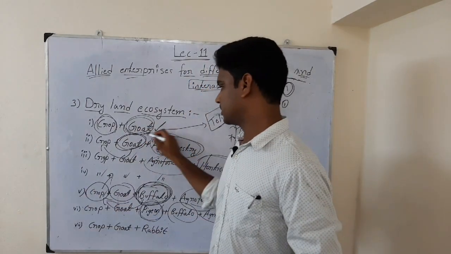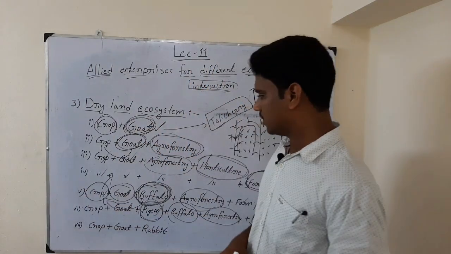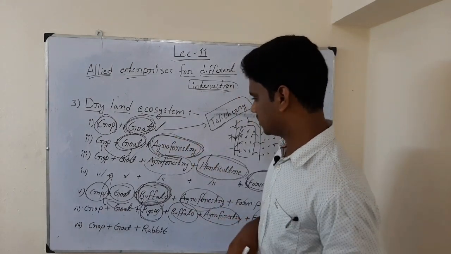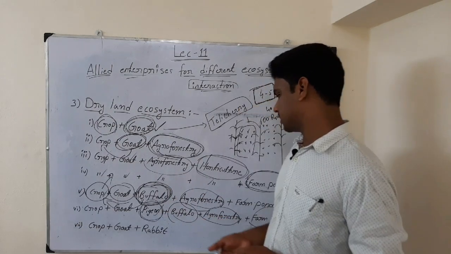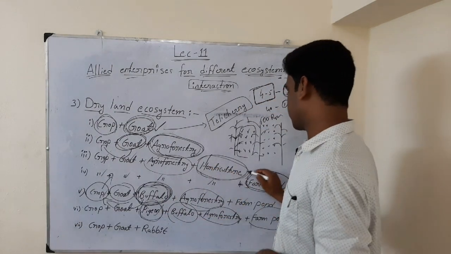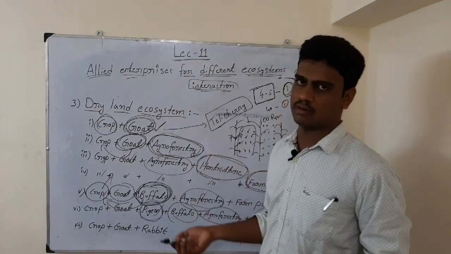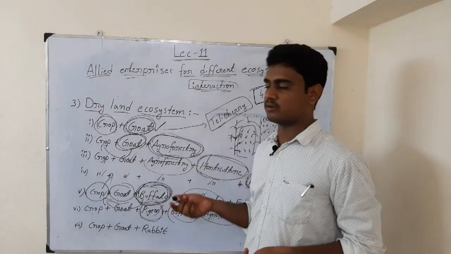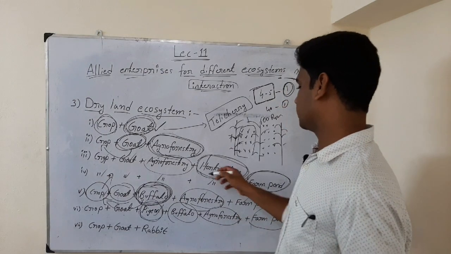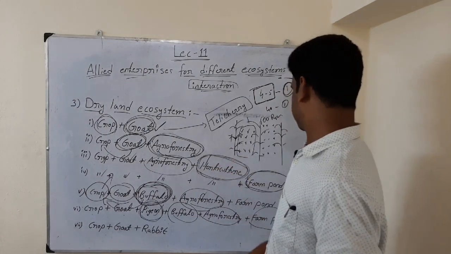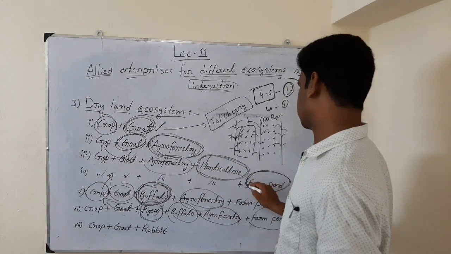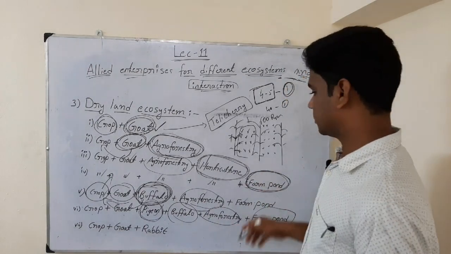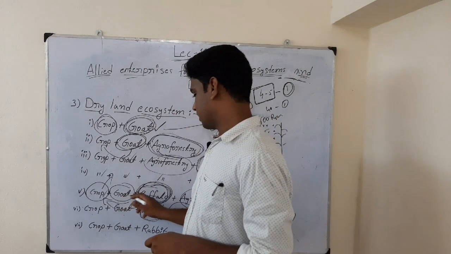For the goat, a permanent shed is needed. For agroforestry also, initial expenditure is needed to plant the tree species. In horticulture also you have to plant the tree species, maybe sapota, guava, or mango, or orange, or pomegranate, whatever the crop may be. For initial you have to spend some money. Even for a farm pond, to dig out the farm pond you have to spend some money. Then the next one is buffalo.